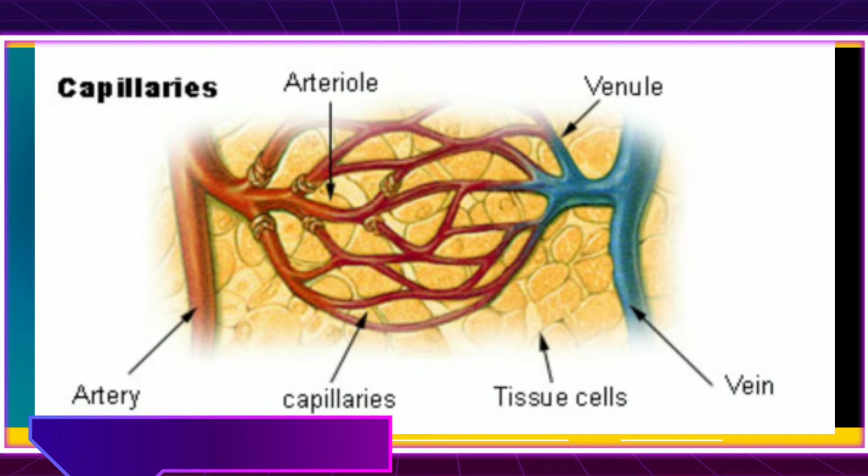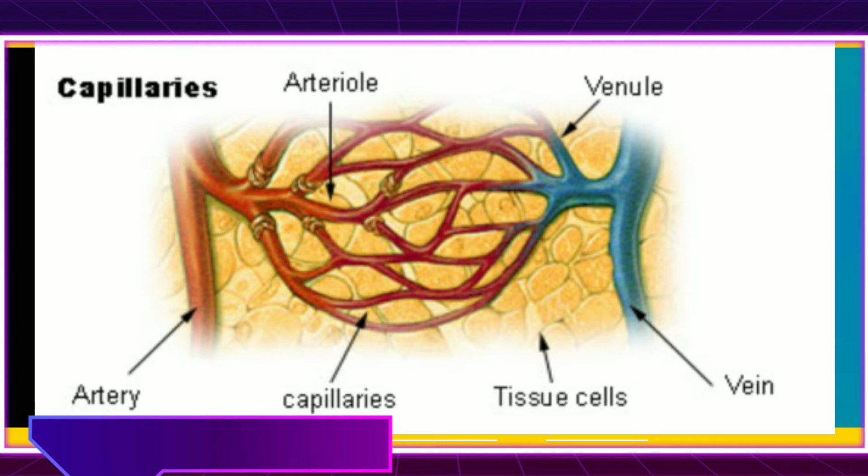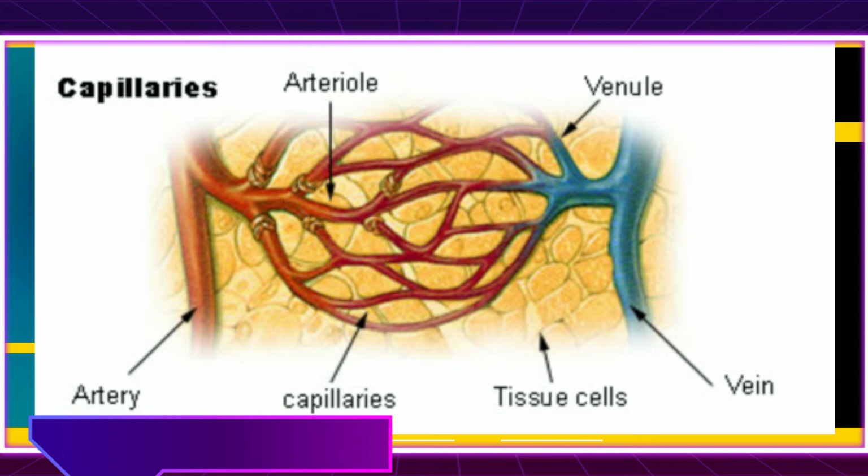Except the one carrying blood towards lung, all carry oxygenated blood. These are deeply located in the body and their walls are thick. These vessels do not have valves. Let us see the veins. Vessels carrying the blood towards the heart from various parts of body are called as veins. All veins except the one carrying blood from lungs transport deoxygenated blood. Most of the veins are superficially located in the body. Their walls are thin and these are provided with valves.